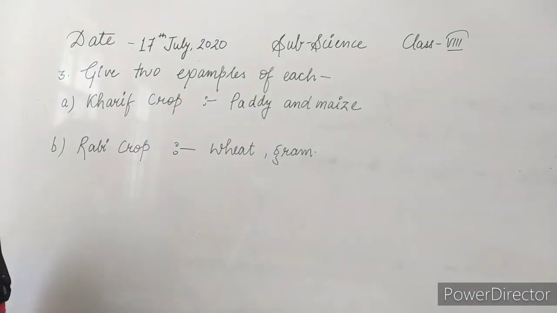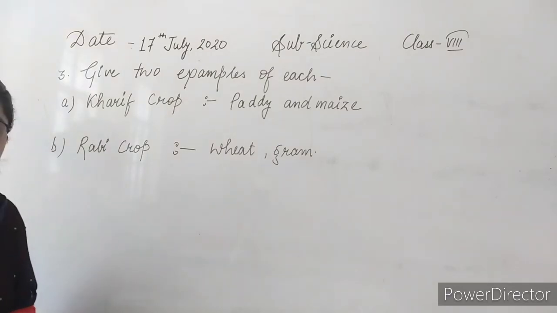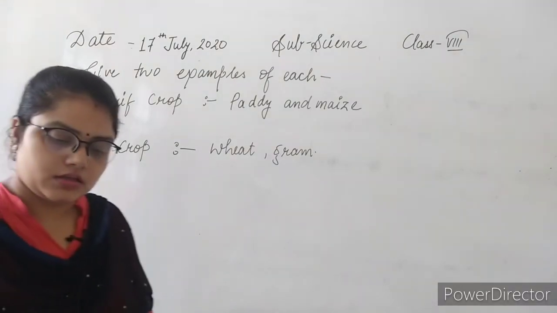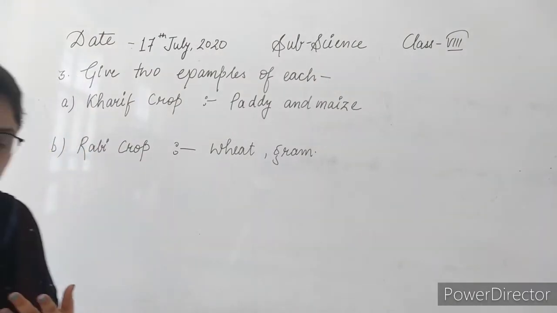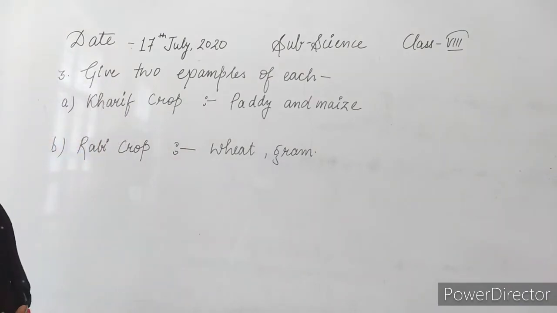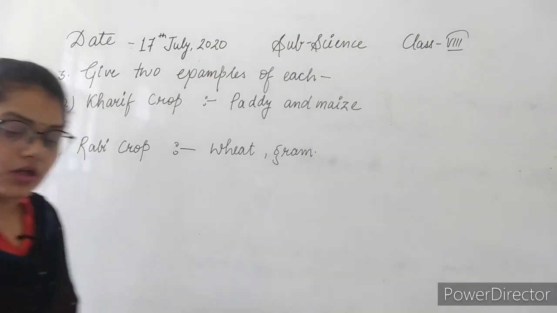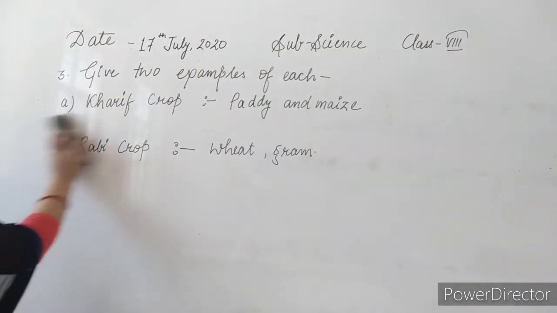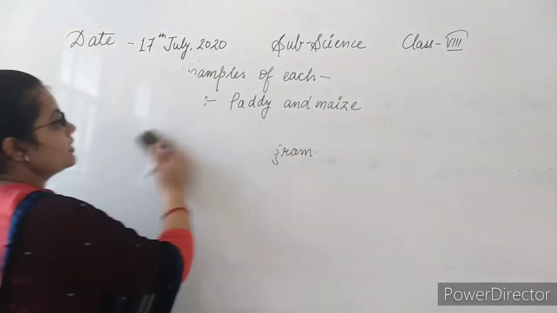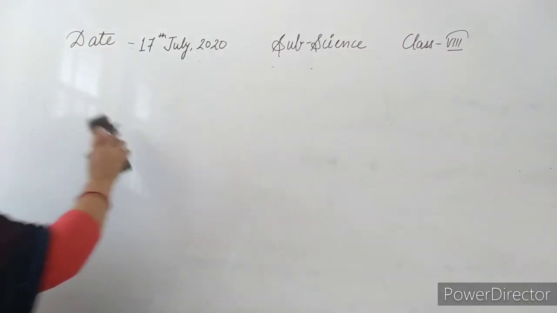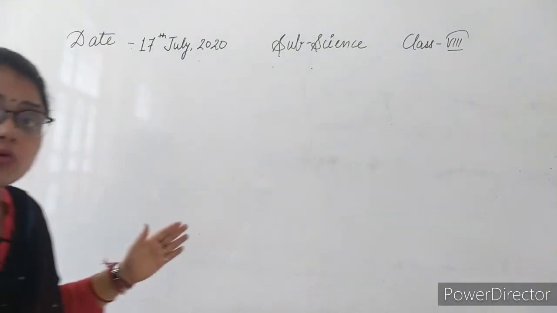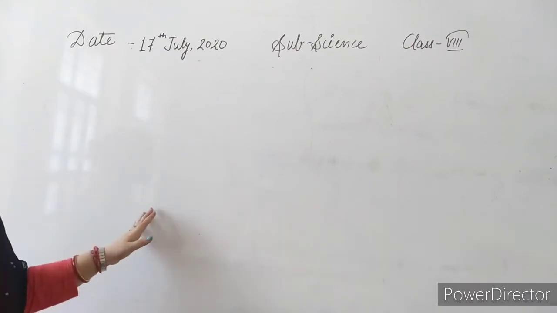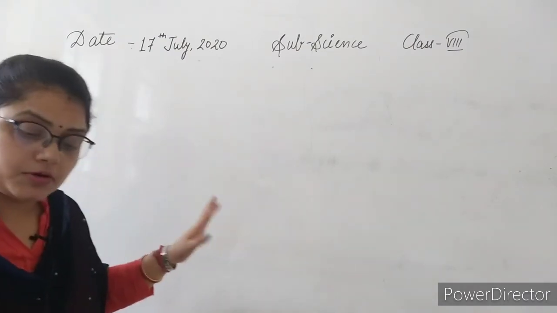Now question number 4 is: write a paragraph in your own words on each of the following: preparation of soil, weeding, sowing and threshing. This one you have to try by your own. I have explained the entire thing, now you have to explain it, beta. These 4 points are your homework as well. These 3 questions also you have to do in your notebook, and question number 4 you have to do by your own.